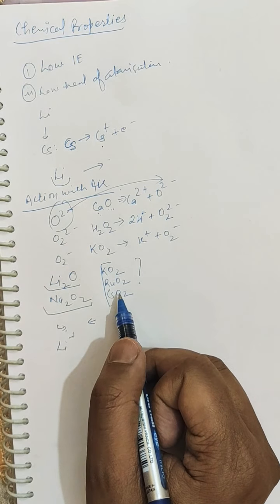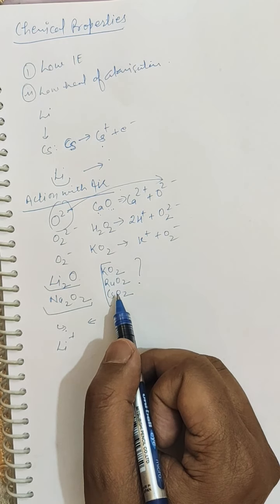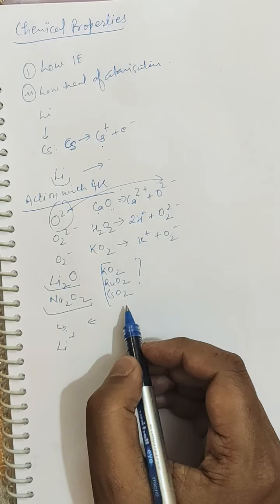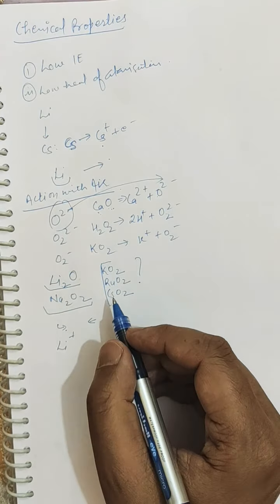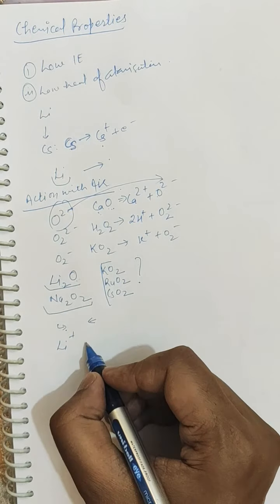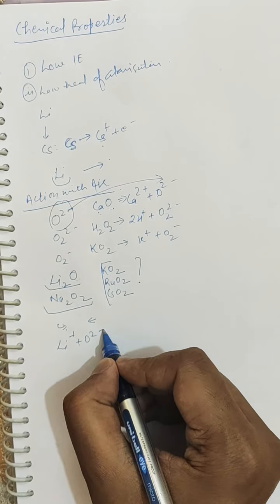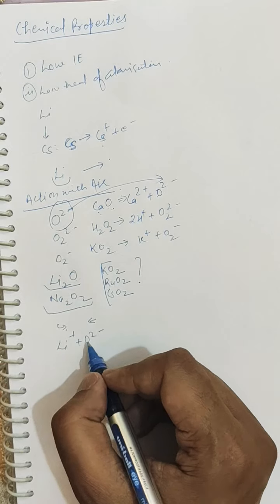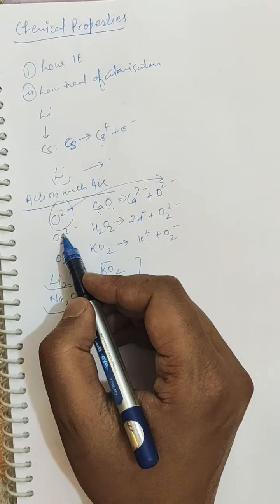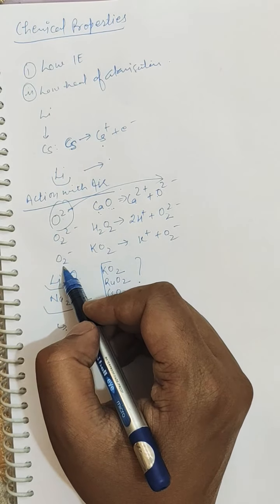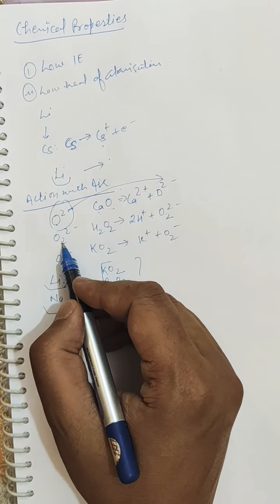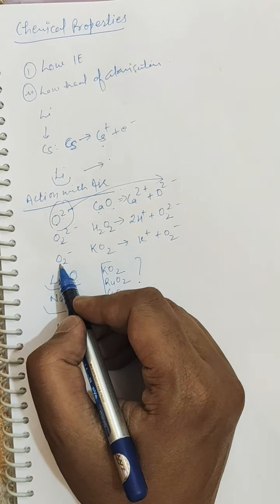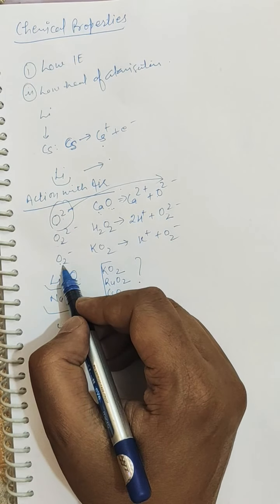The lithium ion is very small and therefore has a strong positive field around it, so it can stabilize only a small anion like O2-, the normal oxide. O2- is smaller as compared to O2 2- and O2-. You can see here there is only one oxygen atom. In peroxide there are two oxygen atoms, and in superoxide there are again two oxygen atoms.